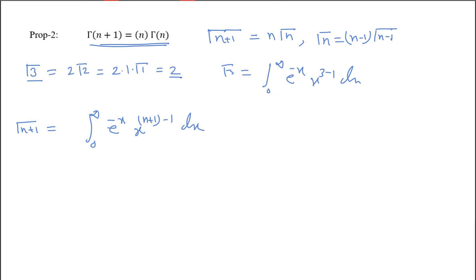We must have a point of discontinuity at infinity, and may have a point of discontinuity at 0. Why am I saying "may have"? Because only when n lies between 0 and 1 do we have a point of discontinuity at 0 also. So what we'll do, we write this integration first.